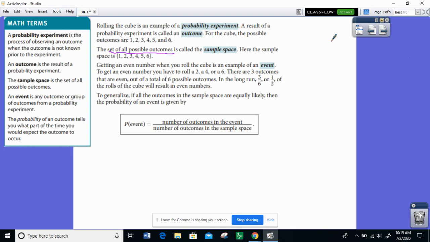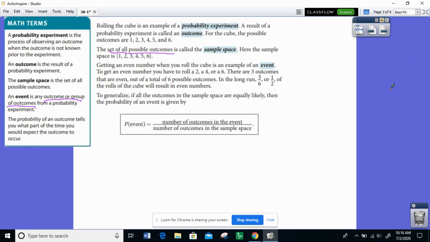Getting an even number when you roll the cube is an example of an event. So an event is any outcome or group of outcomes that come from a probability experiment. To get an even number, you have to roll a 2, a 4, or a 6. So that's 3 outcomes that we're putting together into one event. There are 3 outcomes that are even out of a total of 6 possible outcomes. In the long run, 3 out of 6, or 1/2 of the rolls of the cube, will result in even numbers.